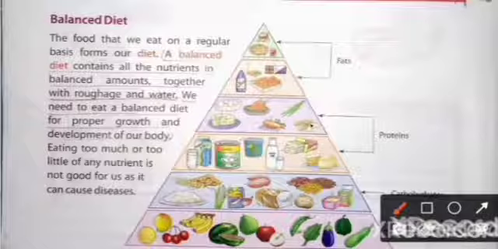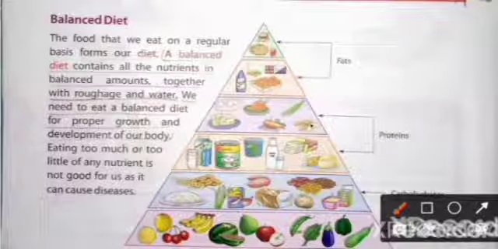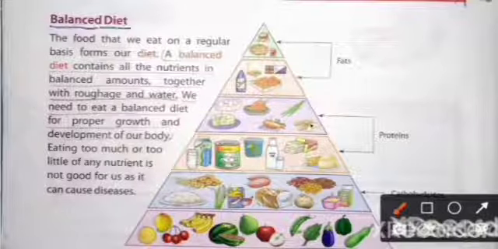In the previous part, we discussed the components of food. And today, in the second part, we will learn about the balanced diet, ways to avoid wastage of food and the ways to preserve the food. So, let's start with the balanced diet.